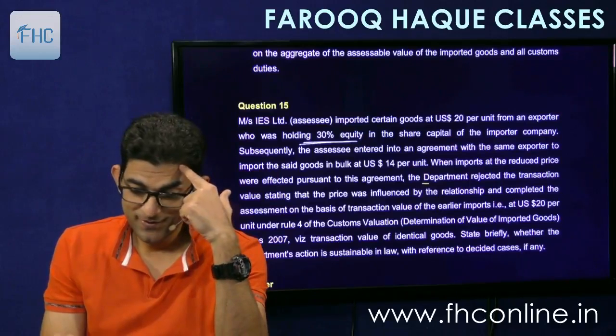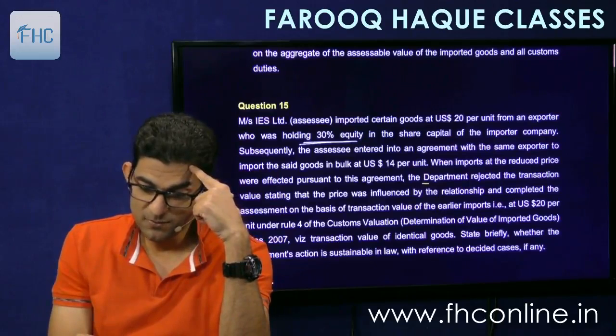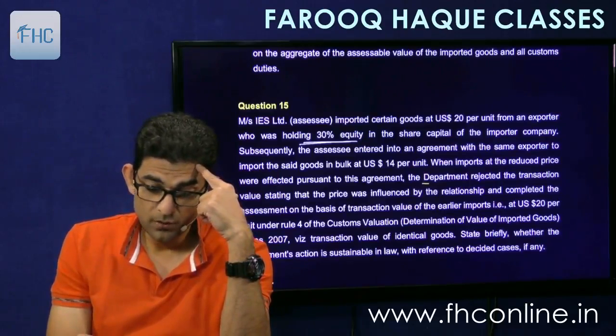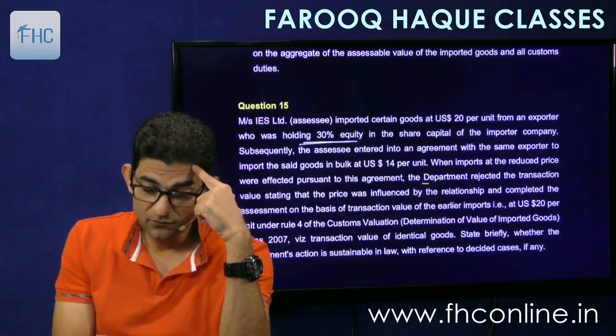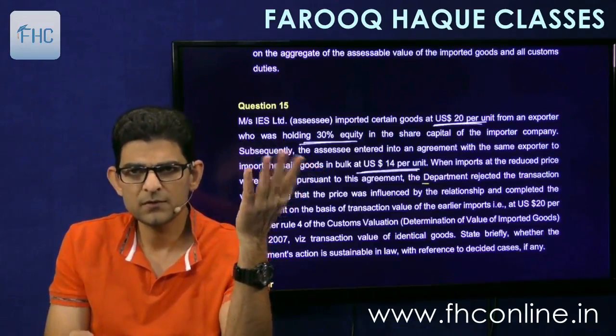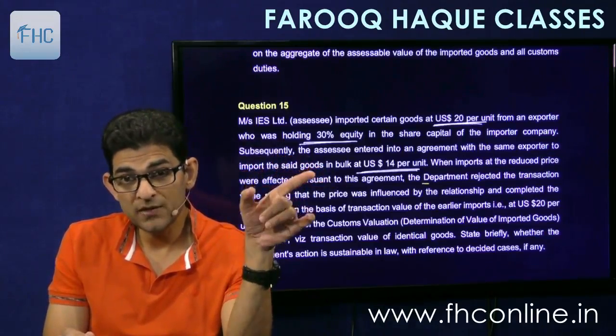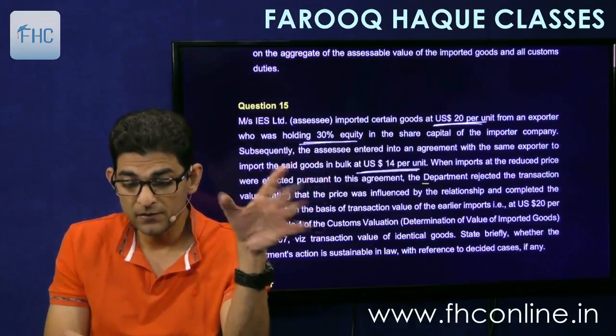Okay. So the question is, subsequently the assessee entered into an agreement with the same exporter to import the said goods in bulk at 14 per unit. So earlier it imported at 20 per unit, some consignment. Then later on they imported at 14 per unit in bulk.